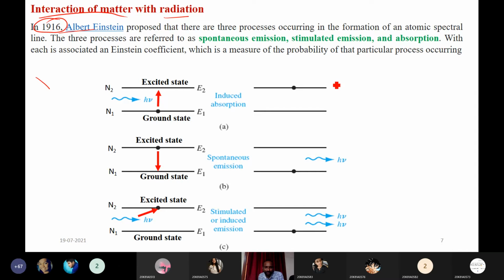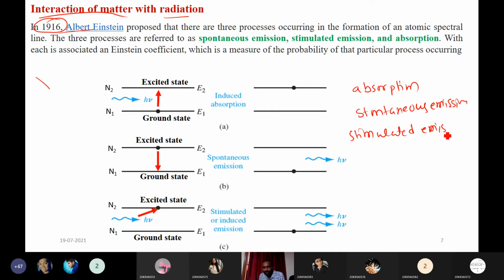There are three processes that take place. The first is absorption. The second is spontaneous emission. The third is stimulated emission.